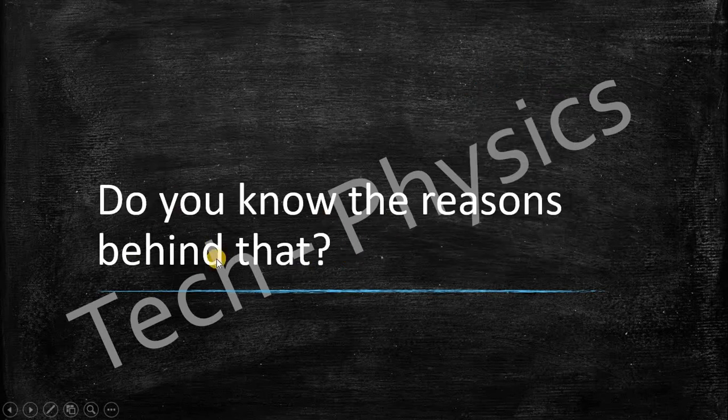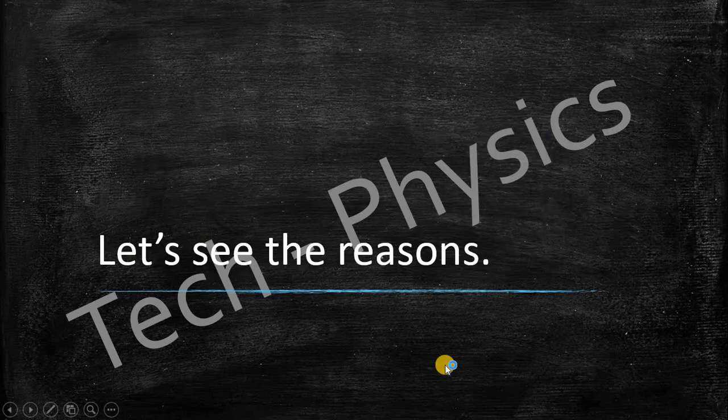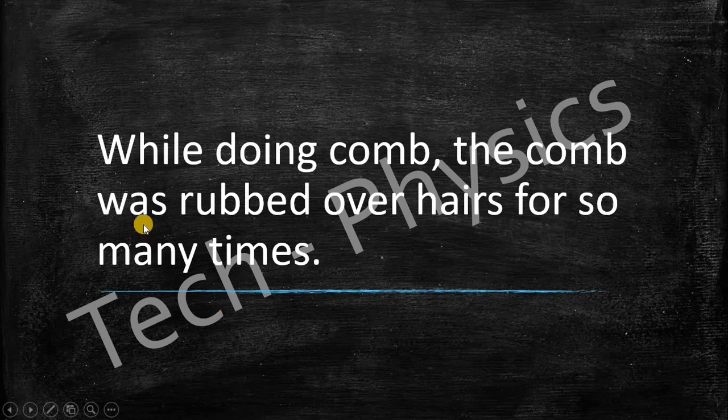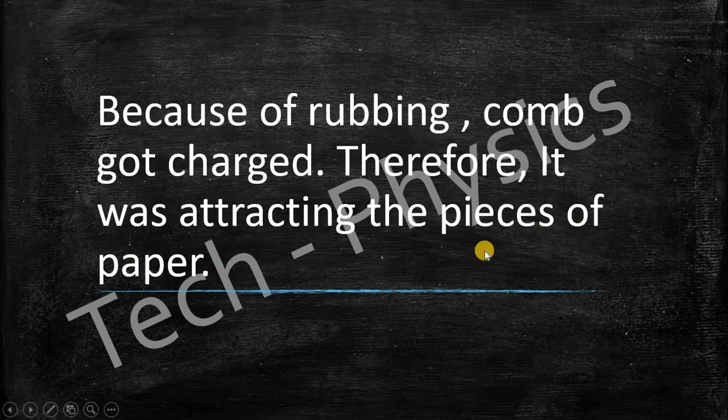So, do you know the reason behind that? No, right? So, let's see the reason behind that. While combing, the comb was rubbed over hair so many times. Because of rubbing, the comb got charged and therefore it was attracting the pieces of paper. We'll see why the comb got charged in a later part of this video.